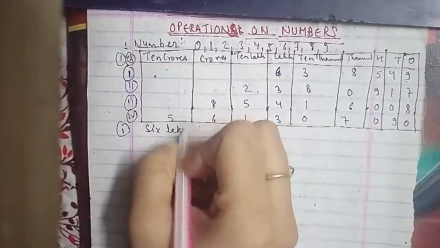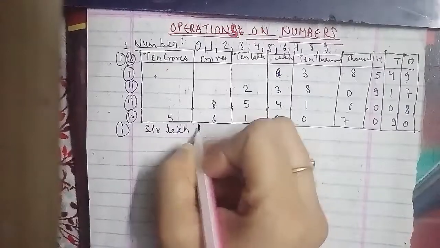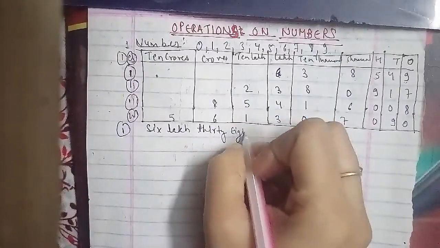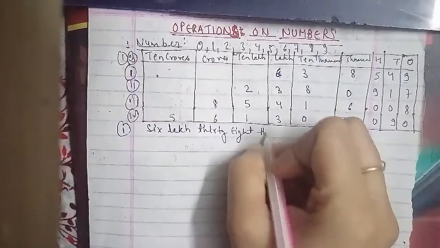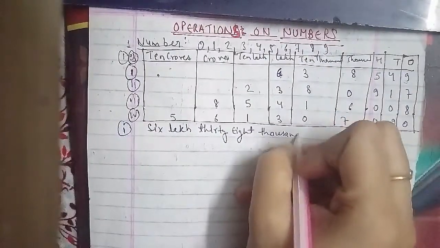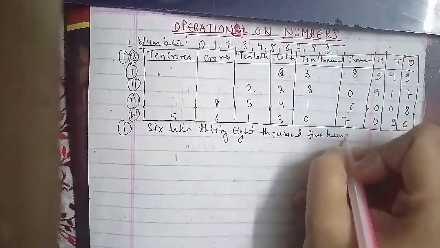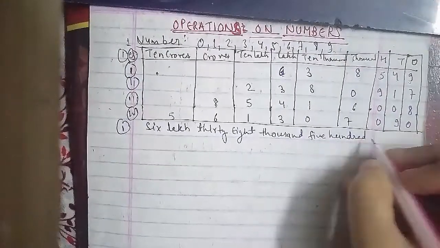Now the other question that has been raised here is 2380917. So here 2 and here 3, so it means 23,80,917. Now we will go ahead with this.